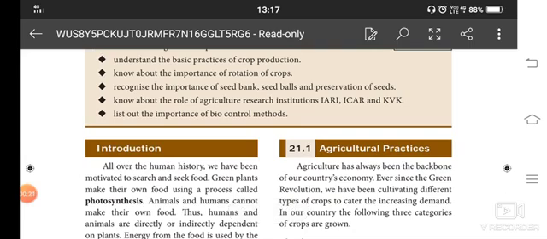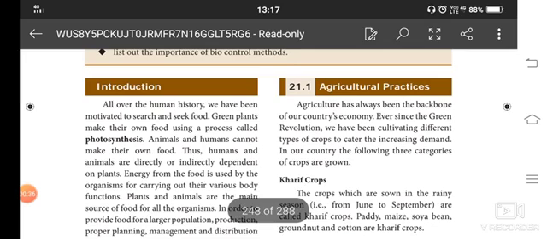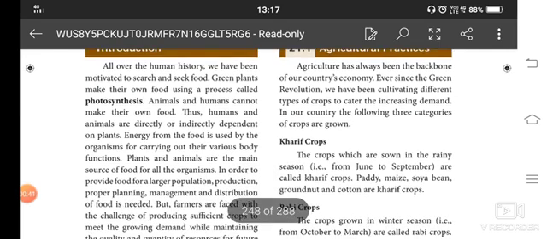Because all human beings, and not only human beings, we have many animals around us. So we all are dependent on plants for food. Plants also prepare their own food with photosynthesis, so we call plants primary producers. Plants are the main source of food for all living beings. We have 3 meals per day, and every meal needs food, so it was produced by